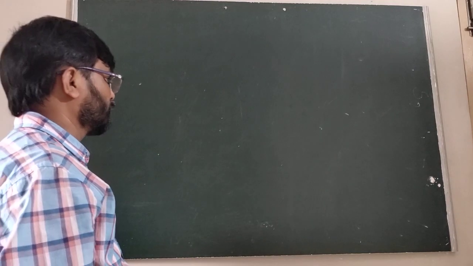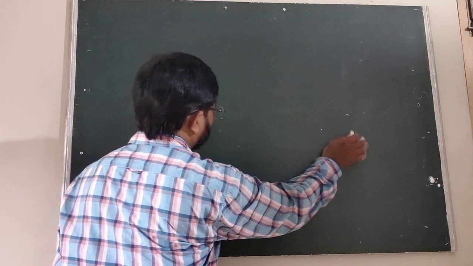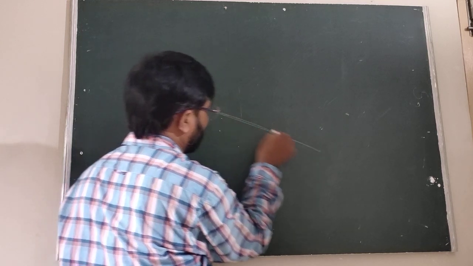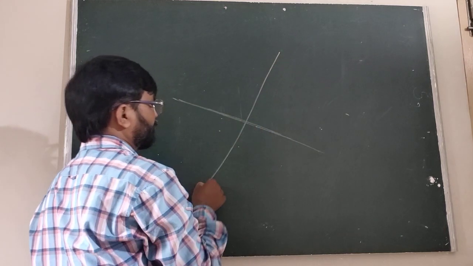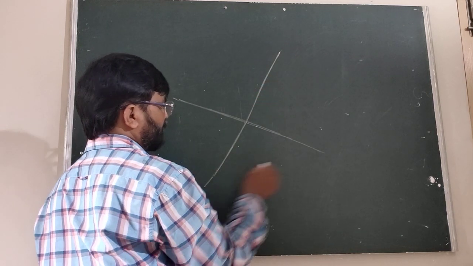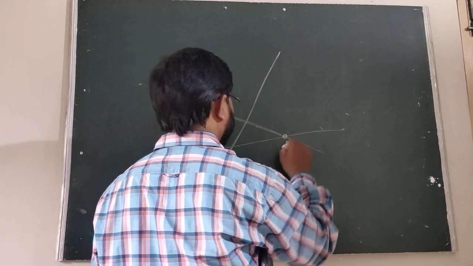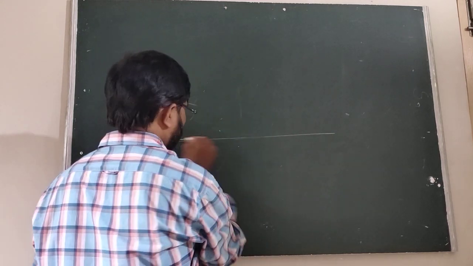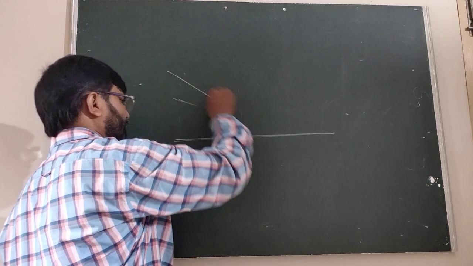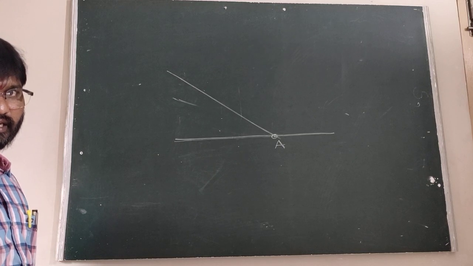So now another method is also there. Suppose this is the incident ray, all of you listen here. This is the given line. The incident ray meets the x-axis, suppose at point A. We are taking the x-axis as this horizontal line. The incident ray meets the x-axis at A. Is it clear or not?